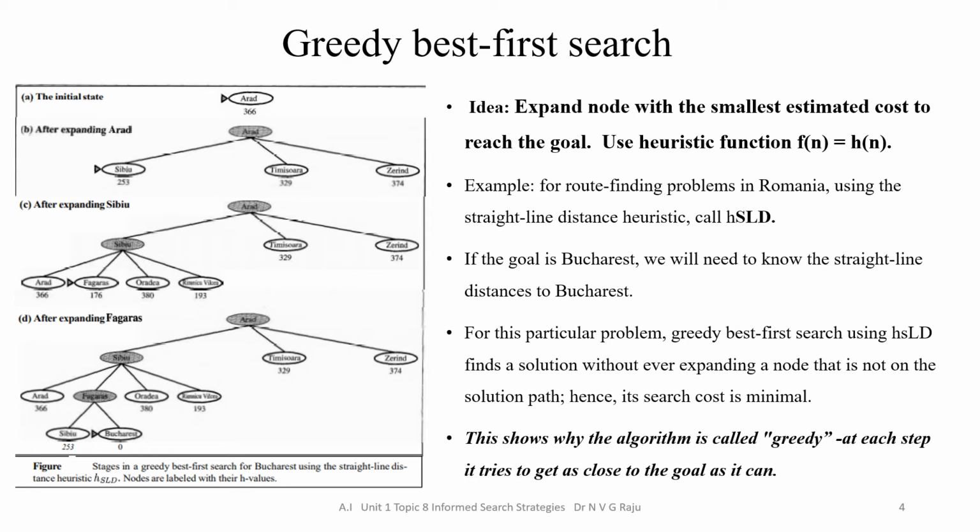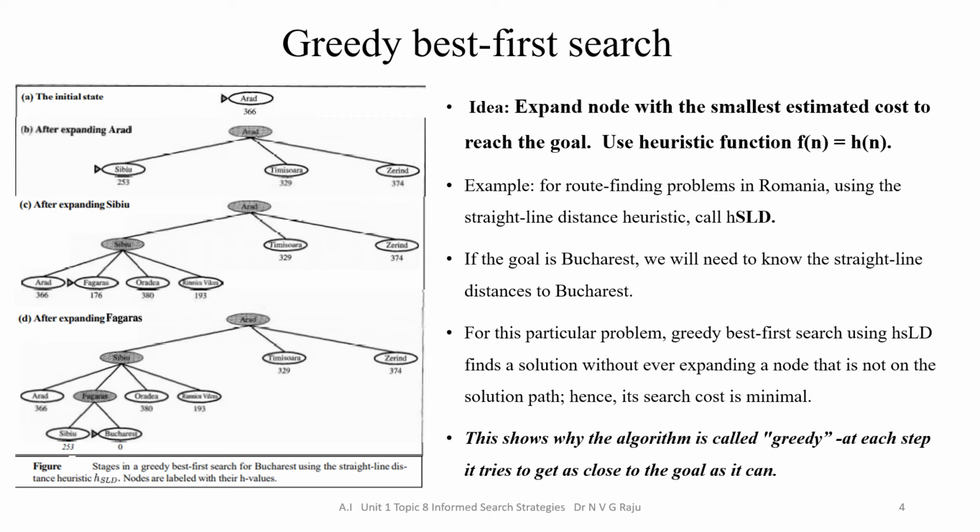Just observe carefully. Sibiu has 4 paths. Just consider the minimal path, Fagaras, which has 176 minimal cost. After expanding Fagaras, we have 2 goal nodes. One is via Sibiu, another one is via Bucharest.